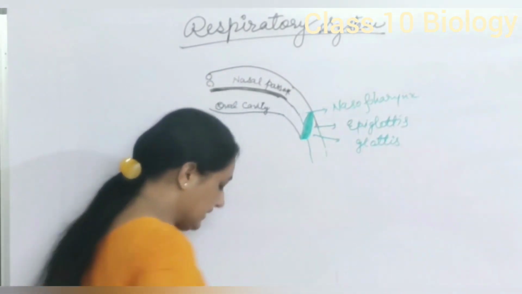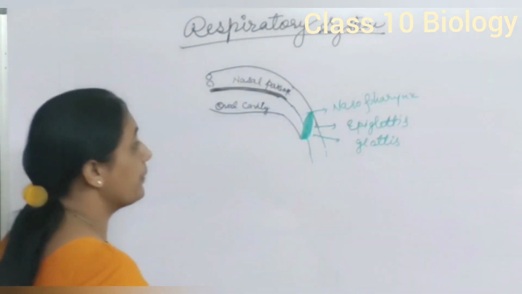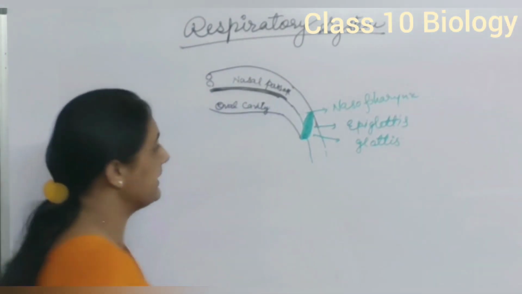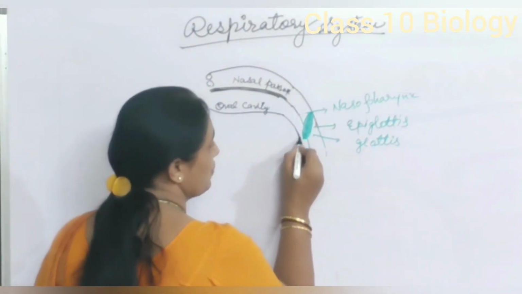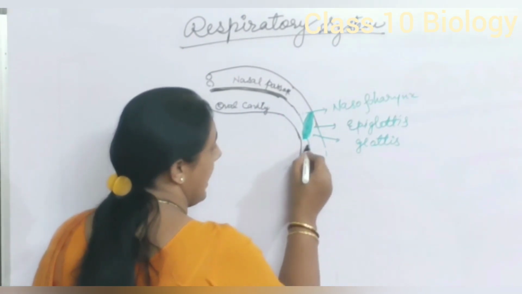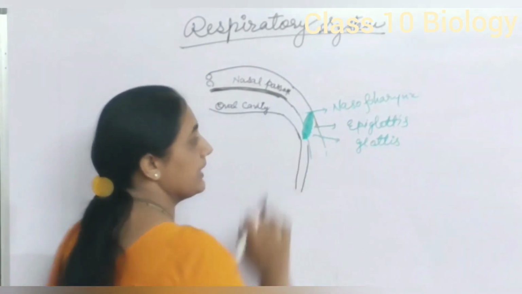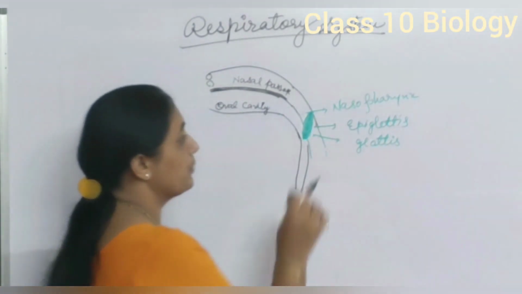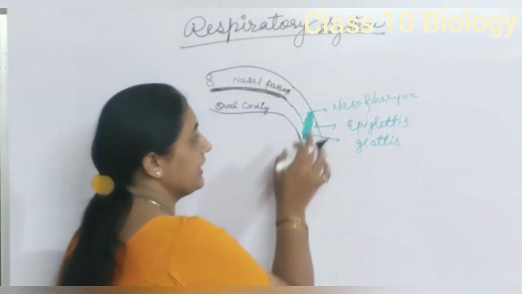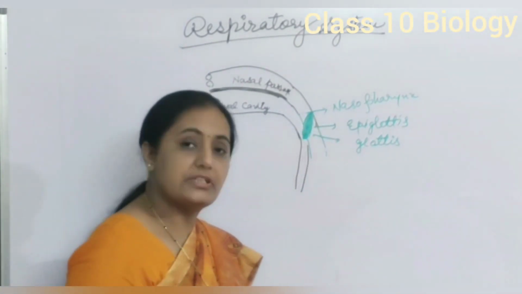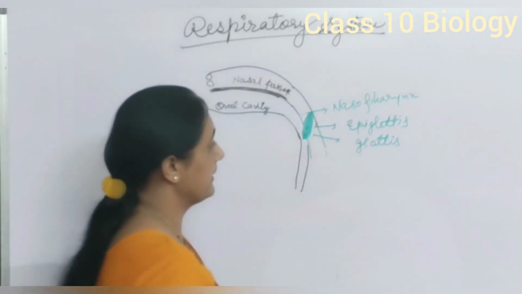What is the role of epiglottis? The role of epiglottis is to prevent entry of food material. When we eat something and swallow, that material has to go in the esophagus, that is the food pipe, and should not come in nasal passage. So to prevent entry of food material in the region of glottis, epiglottis is there, which is a flap-like structure.